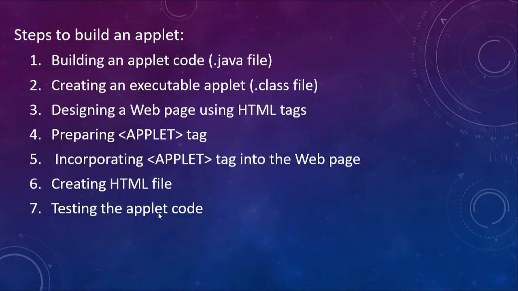We have already installed JDK 8, and within the JDK, along with other tools like the Java compiler javac, the Java interpreter java, javadoc, and so on, there is one more tool called Applet Viewer. We are going to call it from the command prompt, and using this Applet Viewer we are going to execute this HTML file, and then we will see the applet displayed in the Applet Viewer.